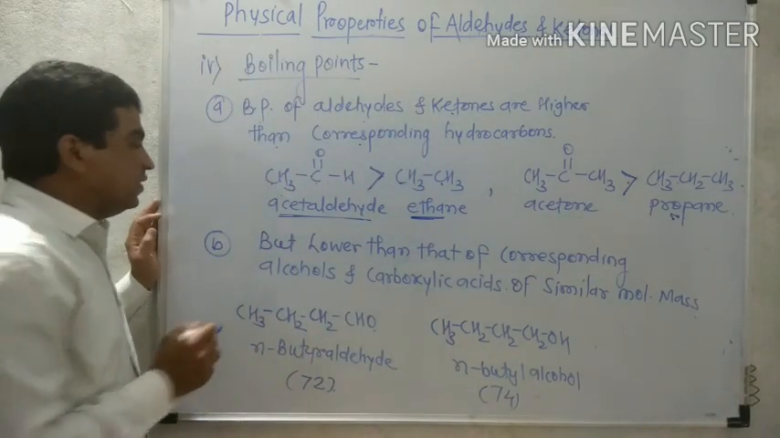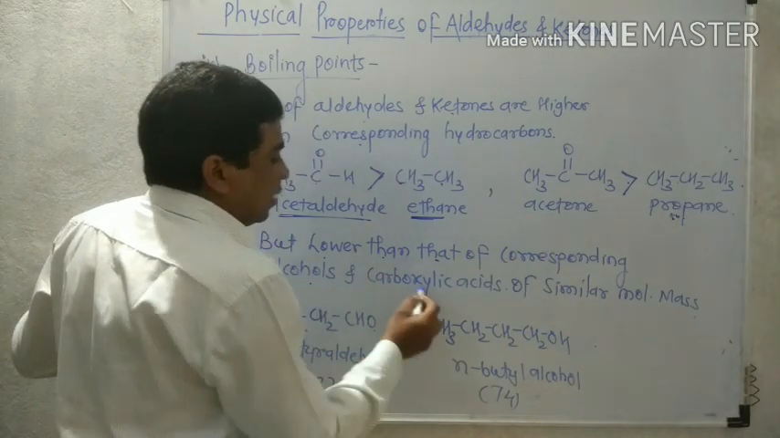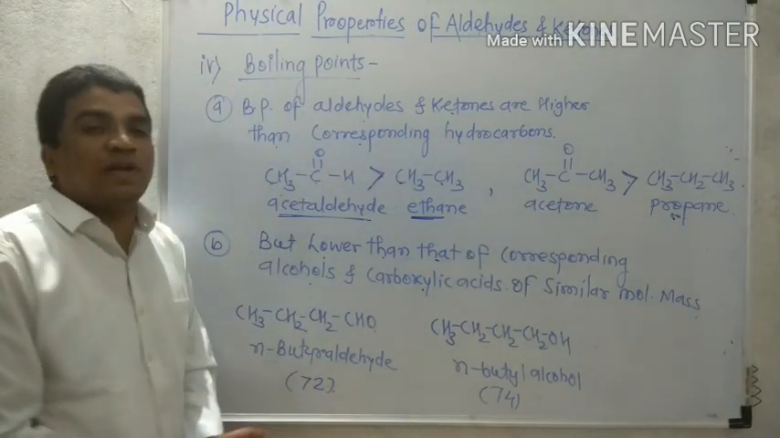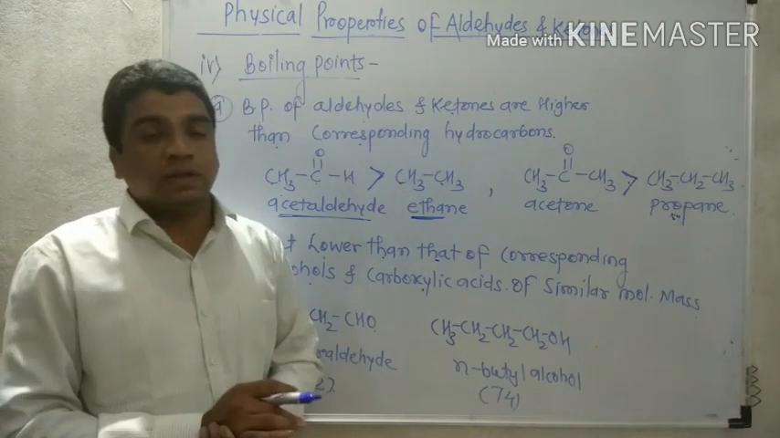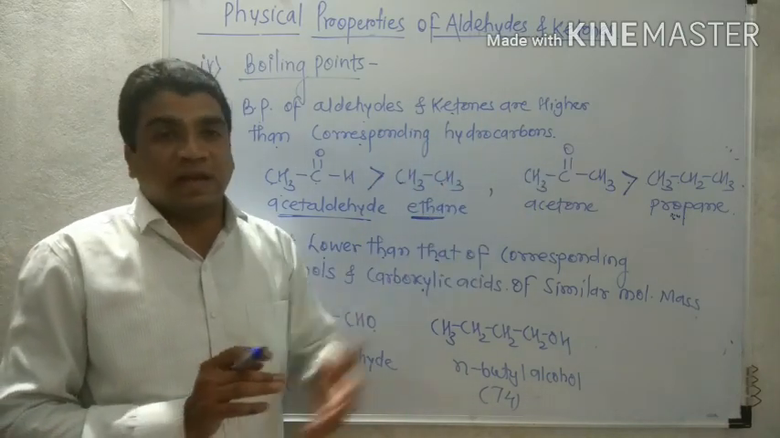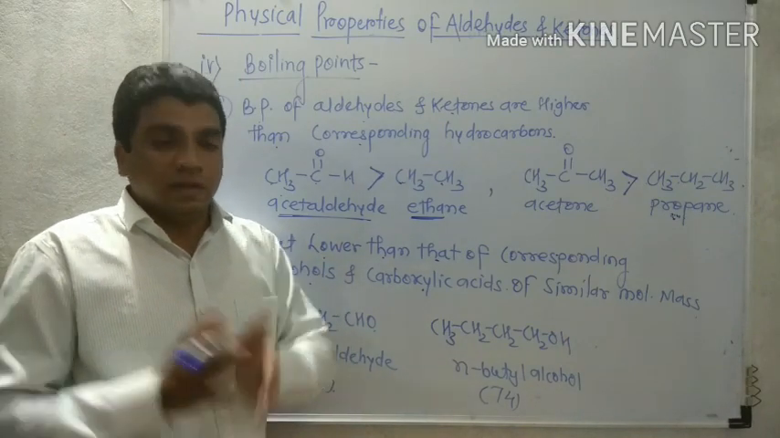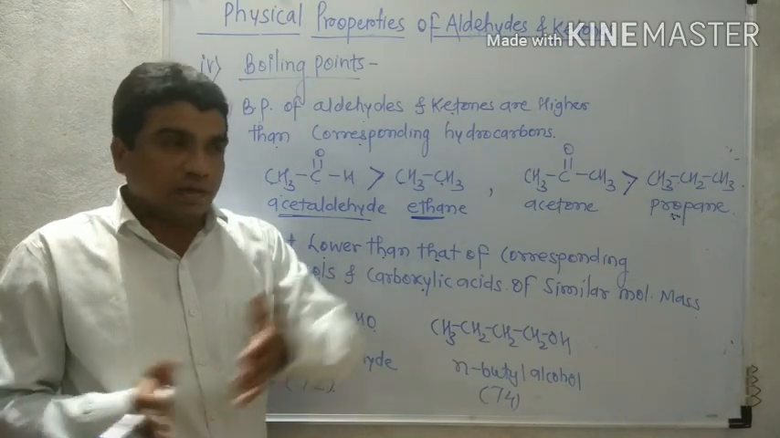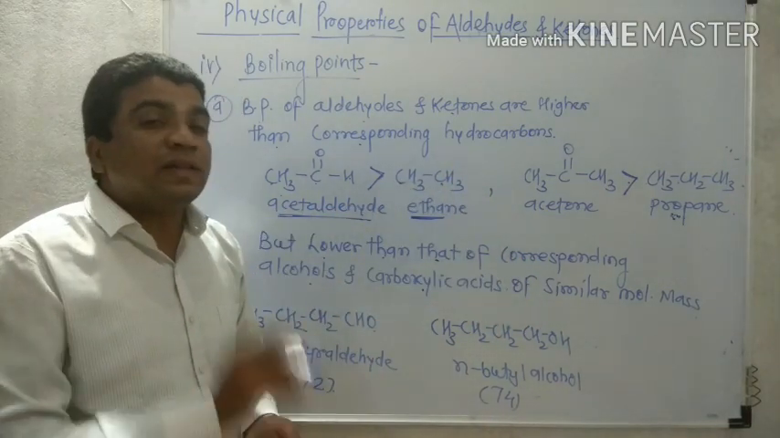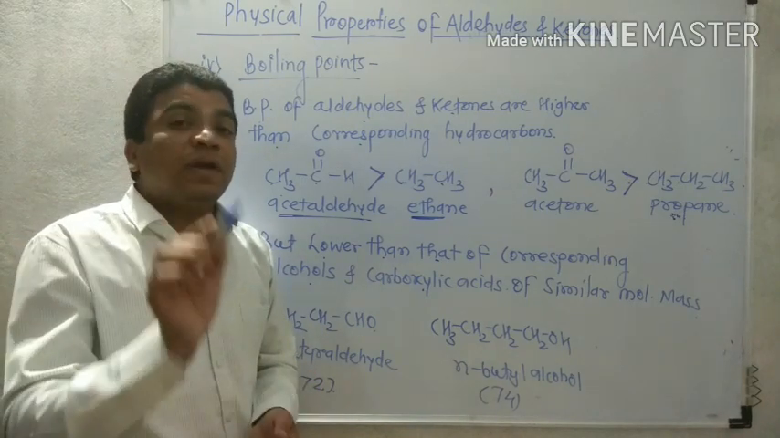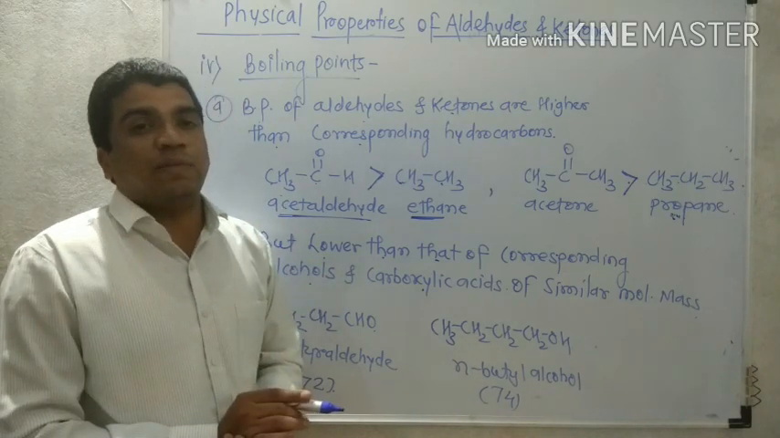Now, the second point is that the boiling points are lower than those of the corresponding alcohols and carboxylic acids of similar molecular mass. It means when we compare aldehydes and ketones with alcohols and carboxylic acids that have comparable mass, that is the same molecular mass, the aldehydes and ketones have a lower boiling point than the corresponding alcohols and carboxylic acids.